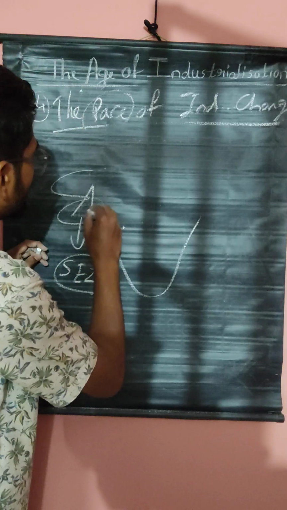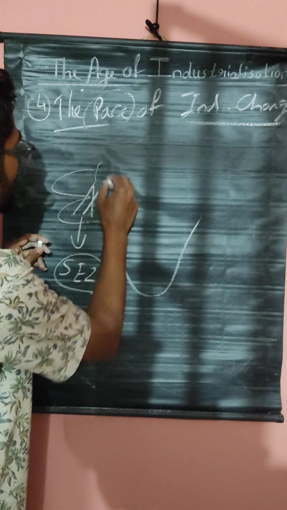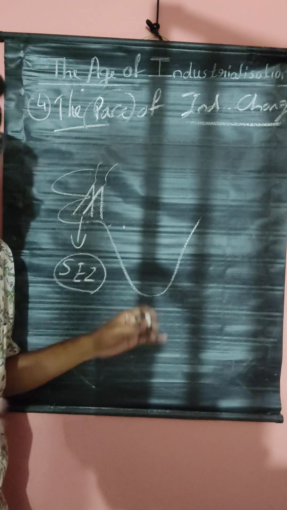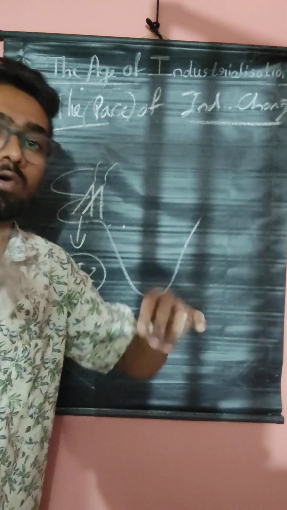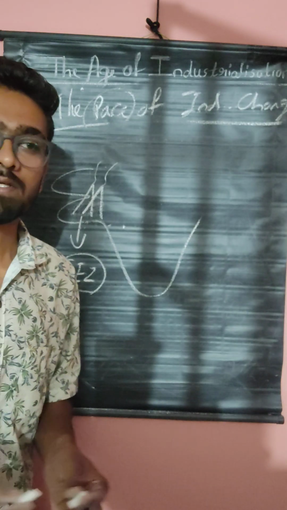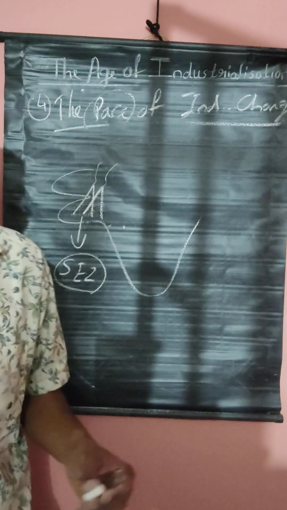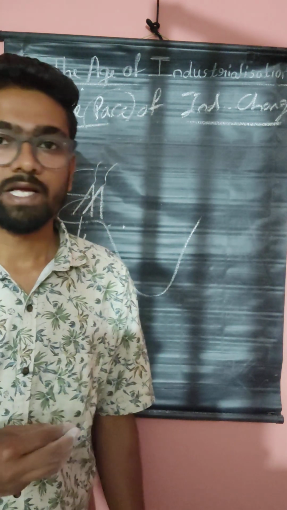If we construct an industry here, the tax on that product is zero. What is the meaning of tax? For example, the pen we write was produced in some area.